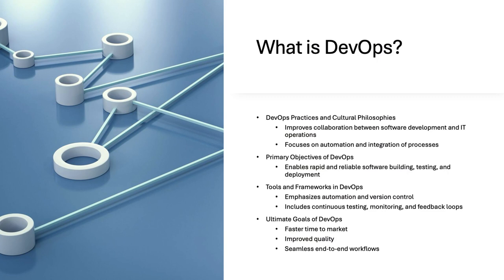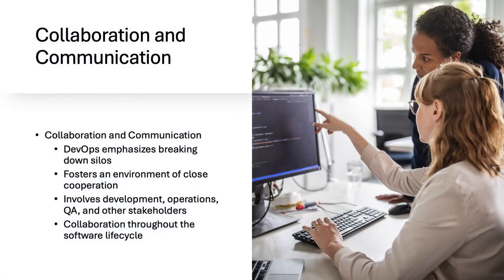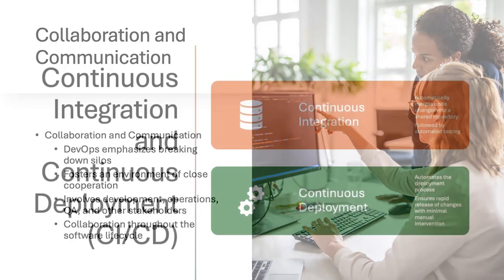DevOps enhances collaboration between development and IT operations through automation and integration. It aims for rapid, reliable software deployment using various tools and frameworks. Key goals include faster market delivery, improved quality, and seamless workflows. DevOps focuses on breaking down silos and promoting collaboration among development, operations, QA, and other stakeholders throughout the software lifecycle.